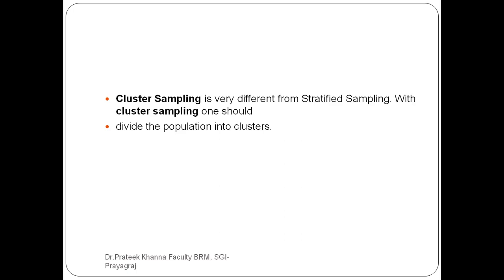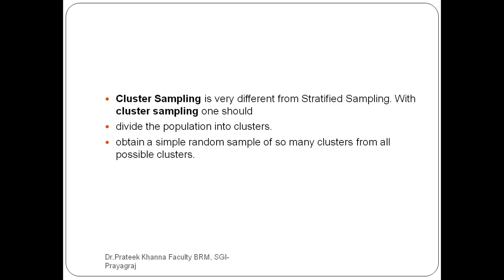Always remember: divide the population into clusters, then obtain a simple random sample of so many clusters from all possible clusters. This is a very important point.